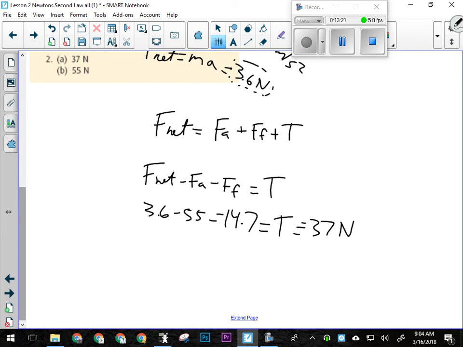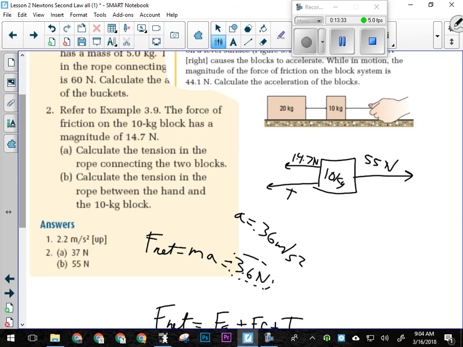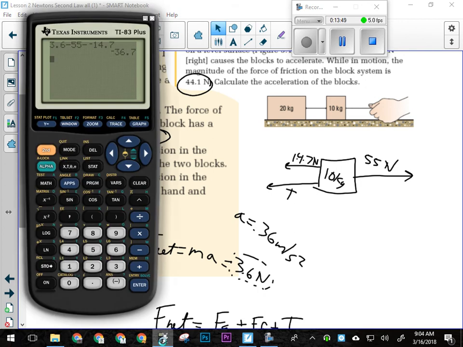Okay. Now, could I have also done that with the 20 kilogram box? I could. Here's how I could do that. As long as I was really paying attention, they told me the total friction is 44.1. And then in the next question, they told me the friction on the first box is 14.7, which means whatever's left is the friction on the other box. So we'll just figure out what that is. We'll go 44.1 minus 14.7. So the force of friction on the second box, the 20 kilogram box, is 29.4.